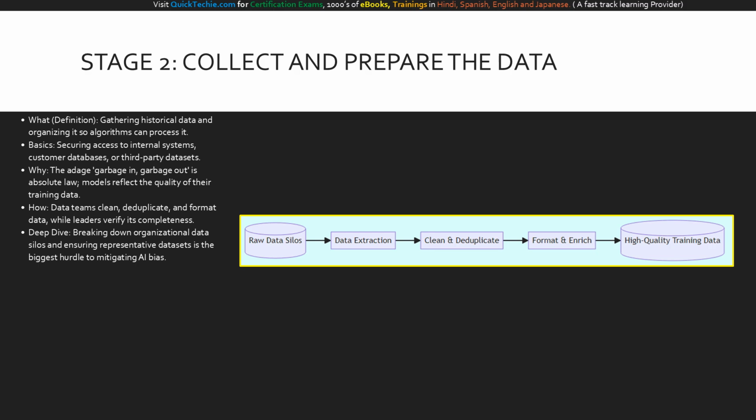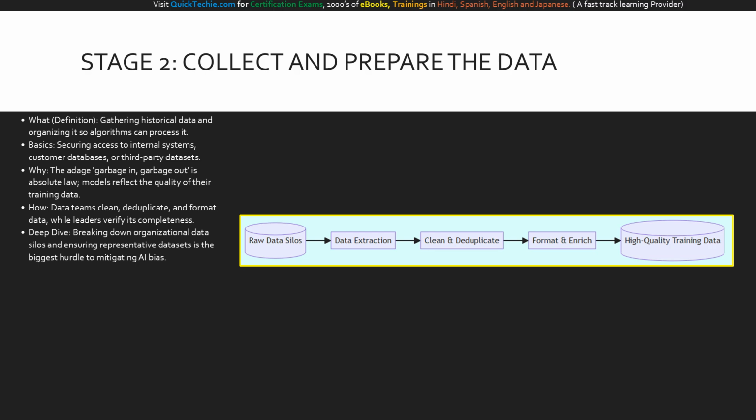Data engineering teams deduplicate and organize the information, while business leaders ensure the data is actually representative of the real-world problem. Our deep dive here emphasizes that breaking down departmental data silos to create a unified, high-quality data estate is your most important foundational step.